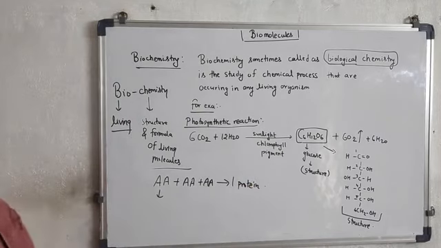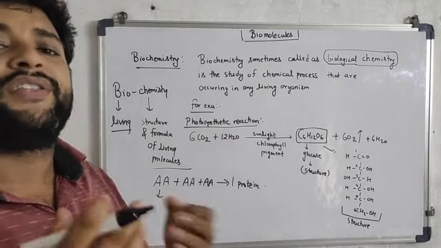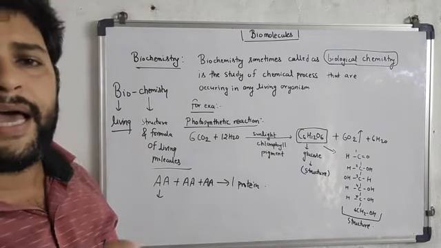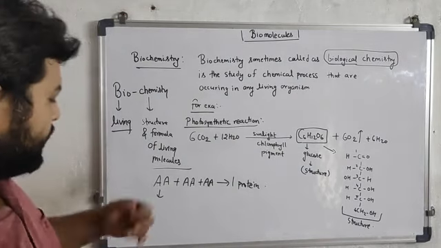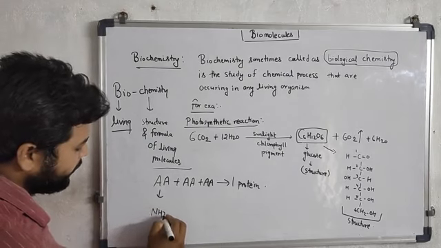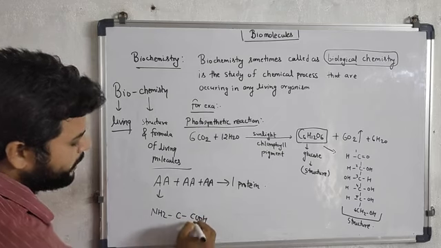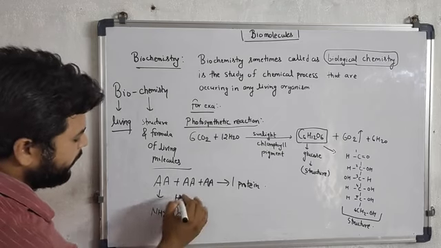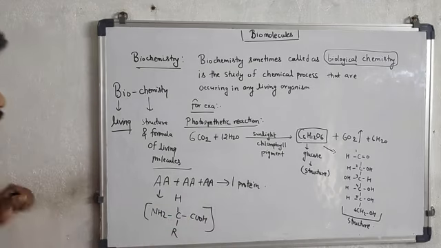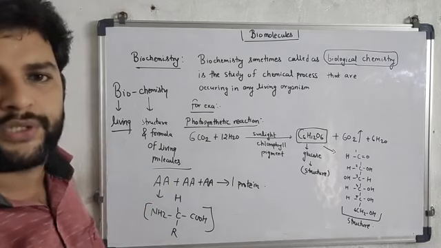Now through this biological chemistry we can identify the structure of both amino acid as well as protein. What will be the structure of this amino acid? NH2, there will be an amine group. C double bond OH, there will be a carboxylic acid group, a hydrogen group, and R, that is the alkyl group. So this is the basic structure of amino acid.